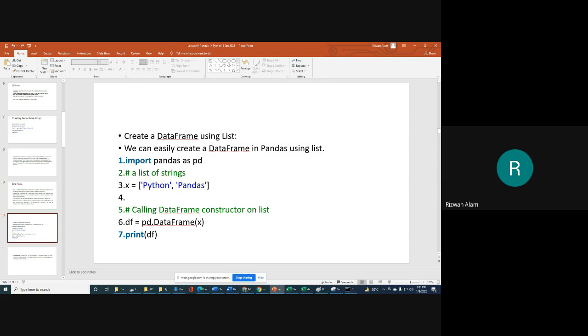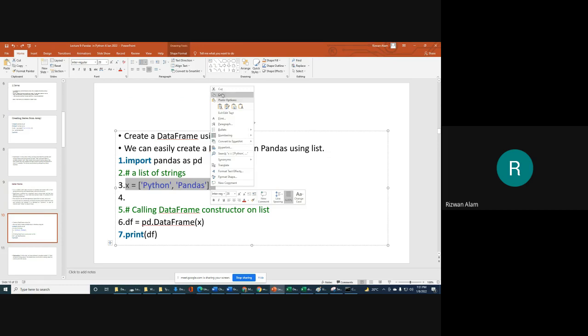What we are going to do here is create a data frame, and for the data we will use a list. First of all, we will take a list, for example L. In this list we can take another list simply.